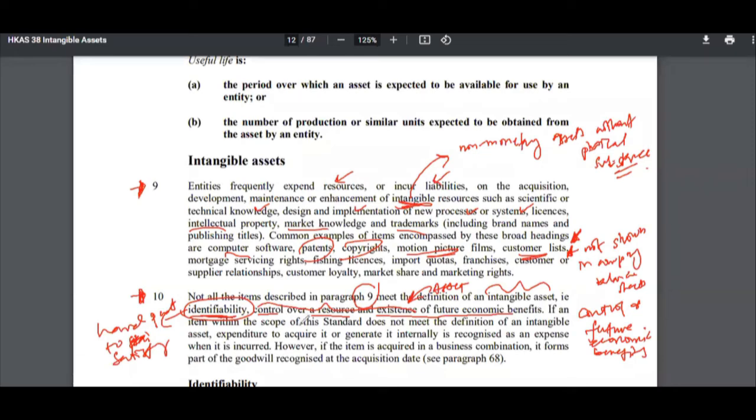If an item within the scope of the standard does not meet the definition of an intangible asset, expenditure to acquire it or generate it internally is recognized as an expense when incurred, right? So it goes on to P&L. That's what it means. It's an expense. It is going to reduce the company's profit.